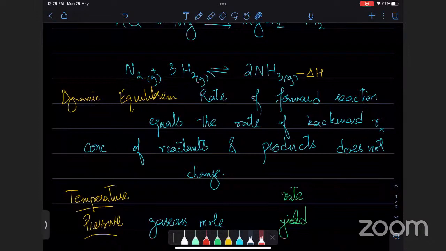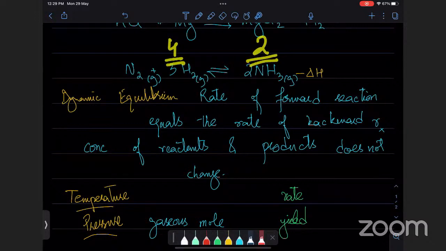ठीक है. So that's what you have to understand. If you increase the pressure, then equilibrium tries to go जहां पे प्रेशर कम है, यानी कि जहां पे मोल्स कम है. So equilibrium goes towards this side. So obviously we can make a recommendation in this case कि लेफ्ट साइड पे 4 है, राइट साइड पे 2 है, तो ऑटोमेटिकली इनका कंट्रीब्यूशन टू प्रेशर कम है, इनका ज्यादा है. So we will say that keep a high pressure, so equilibrium comes to this side. If you keep a low pressure, then equilibrium will try to go towards the higher side, which is this. Equilibrium backwards आ जाएगा. So जब भी pressure की बात होगी, just look at gaseous moles, nothing else.